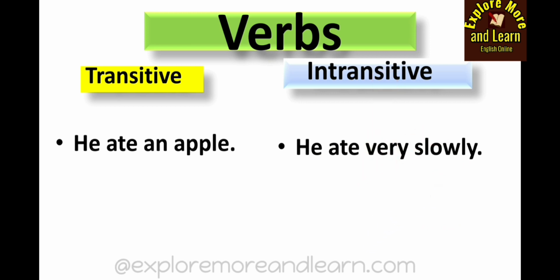Okay? Let's take another example. She sings a song. Here, sings is an action, and the action is transferred from the subject she to an object a song. So something is being done to an object. That's why sings is a transitive verb. And can you change it into passive voice? Yes, a song is sung by her.